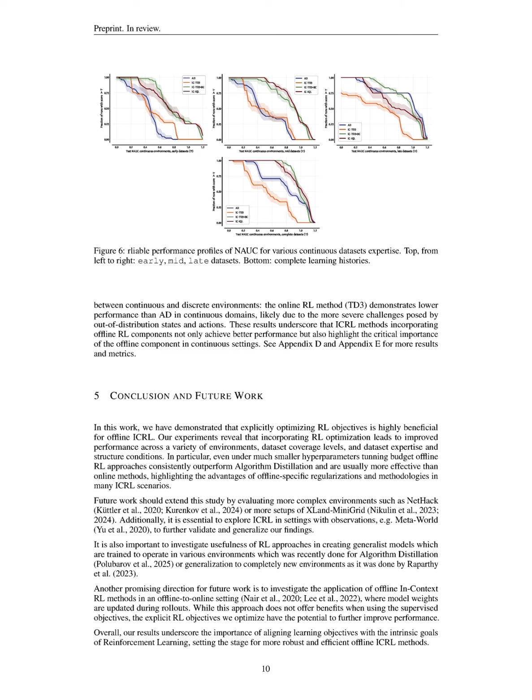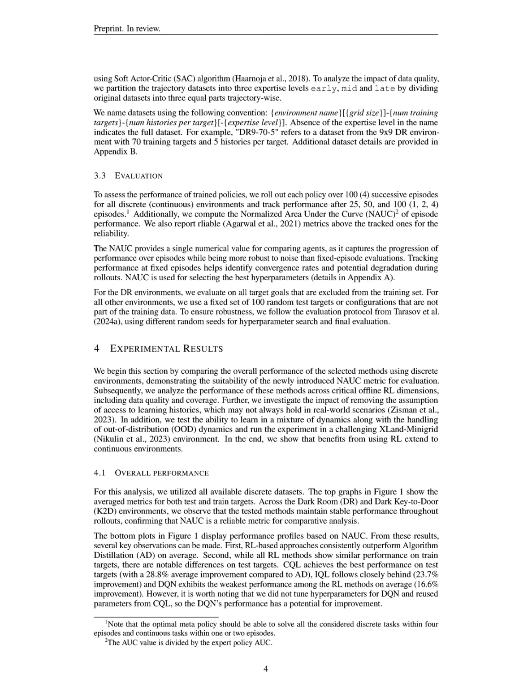Firstly, our RL-based methods consistently outperform AD across various environments, demonstrating a significant improvement in performance metrics, such as a 28% average increase in test targets with conservative Q-learning, CQL, compared to AD.